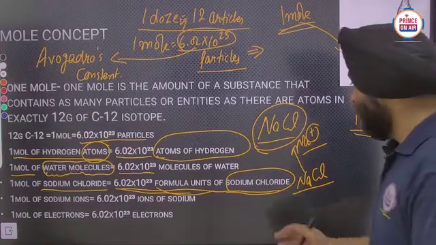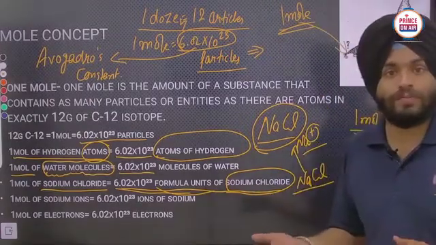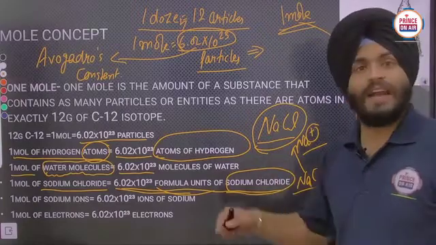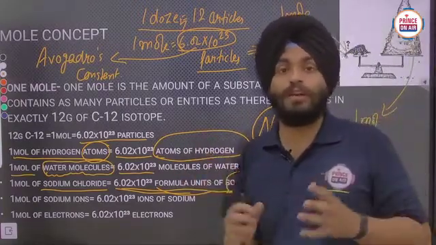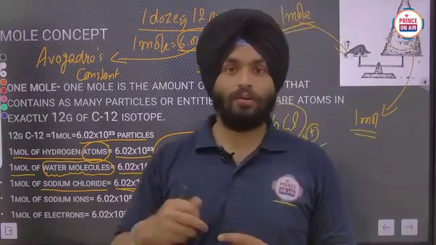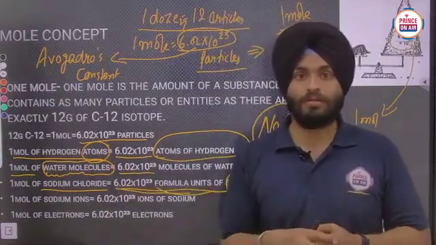Similarly for chloride ions, Cl- ions, that we will practice in the further sections also. Today we will do so many numericals, and in your practice section you will get some numericals to solve.